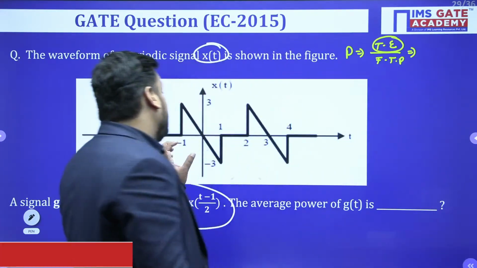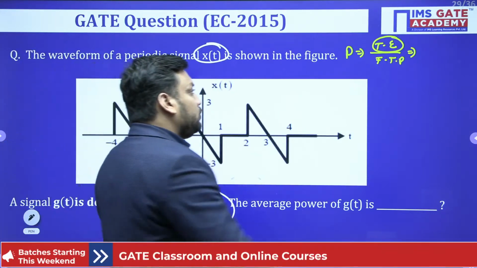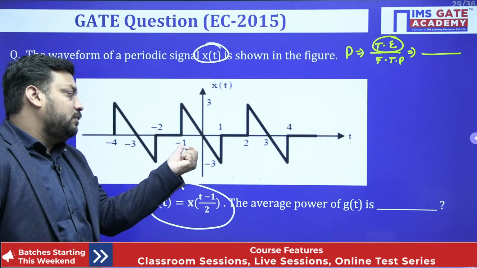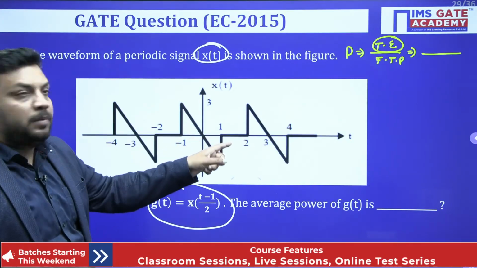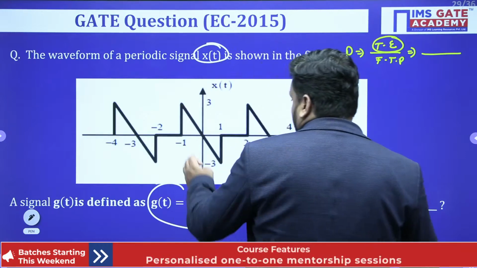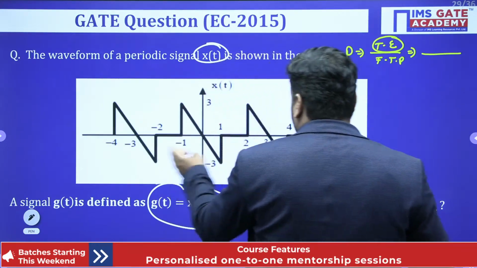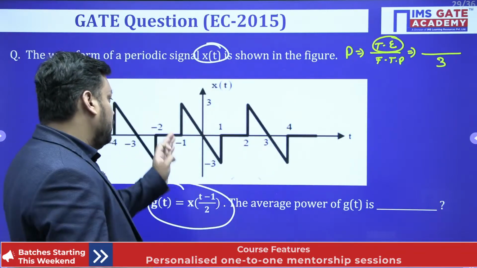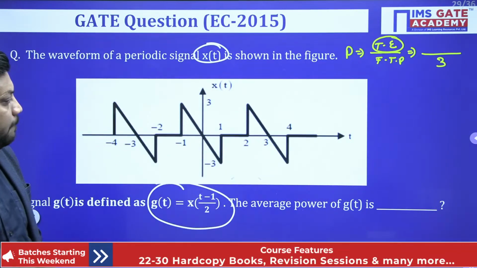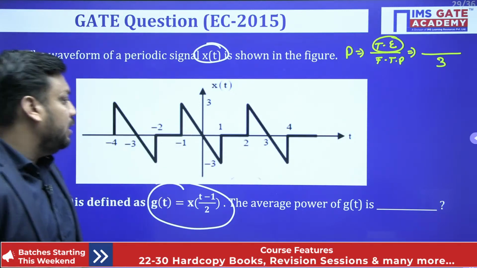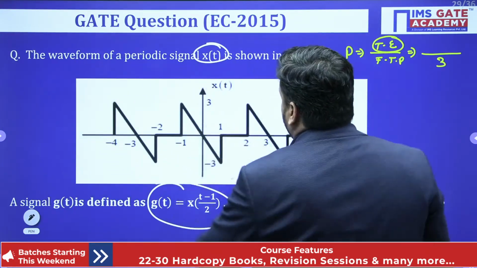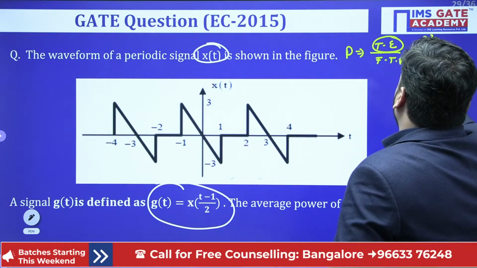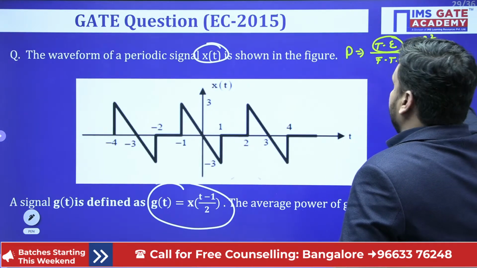So what is the total energy between -1 to +2? The fundamental time period for this signal is from -1 to +2, which is nothing but 3. Now what is the signal here? A square by 3 into B. You can write it like this: 3 square by 3, A square by 3 into B, where B is nothing but 1.